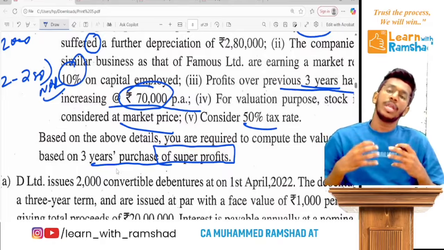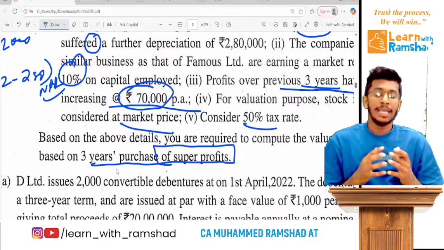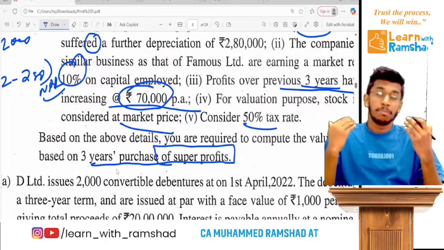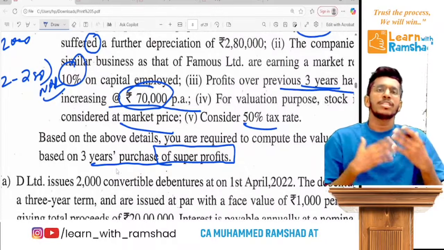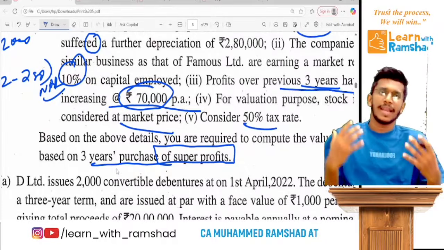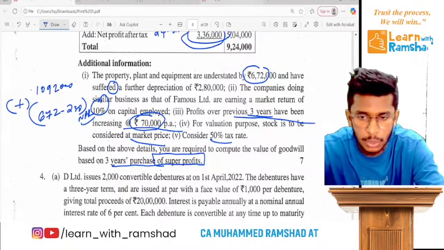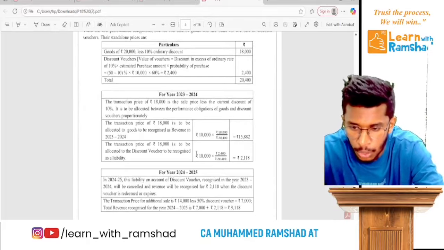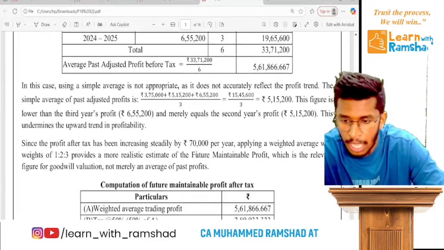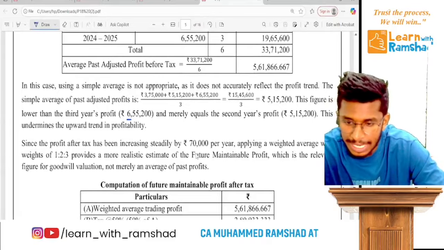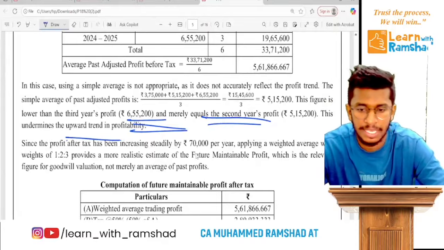So the question is strictly saying that there was a past trend in the profit. So here, when you calculate the average profit, you must apply the weighted average. If you calculate the simple average, that is still right, but here the preferably right approach is the weighted average. ICMA also says, when they come to their answer, that since there is a trend, the better reflection of correct profit for the FMP is to use the weighted average.